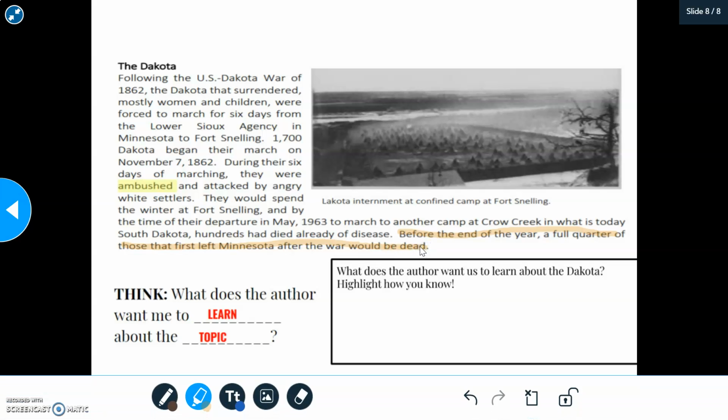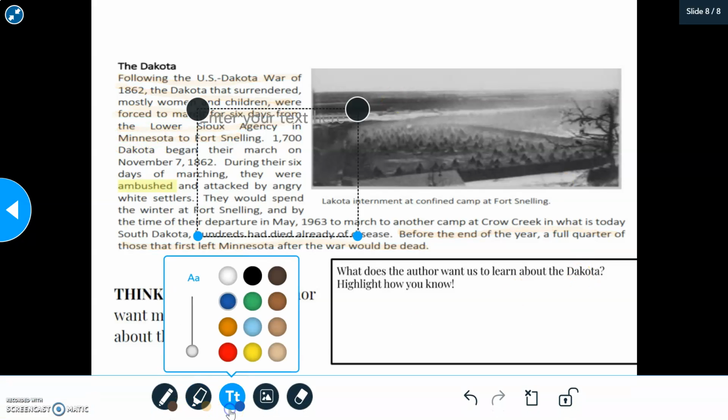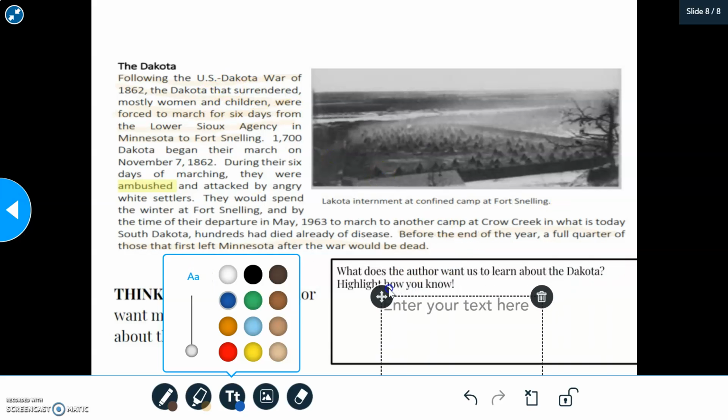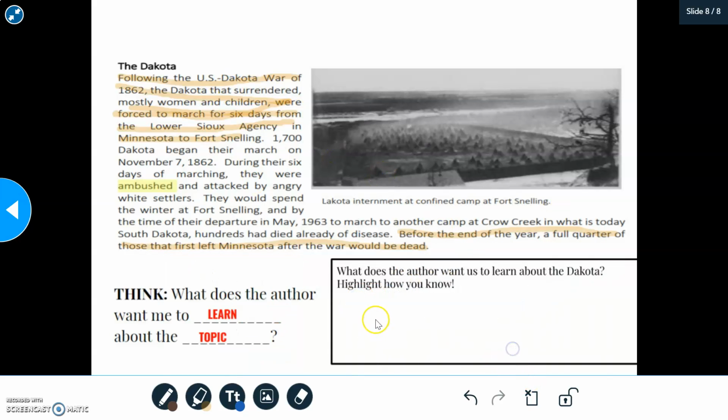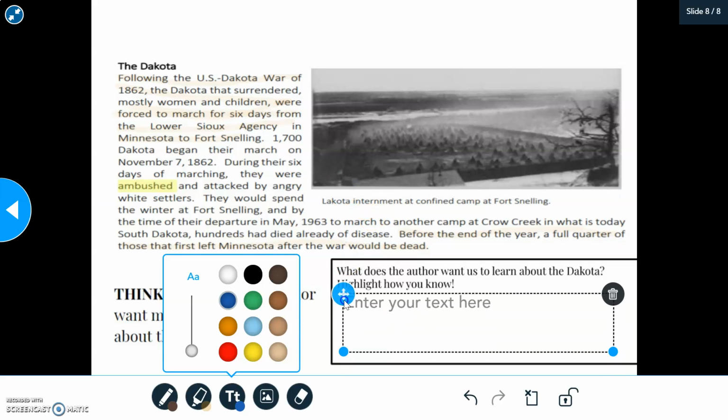dead. And I also know that following the U.S.-Dakota War of 1862, the Dakota that surrendered, mostly the women and children, were forced to march for 6 days from the Lower Sioux Agency in Minnesota to Fort Snelling, right? And this caused many of them to die. So now that I have some evidence, I am going to type my thinking and answer this question in my own words. This is called the central idea, right? We as readers need to be able to pick out what the most important information is and describe it, right?